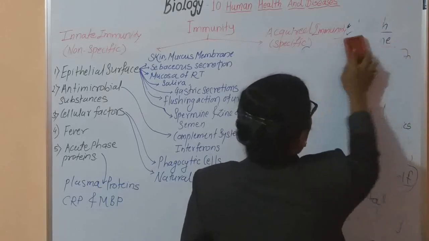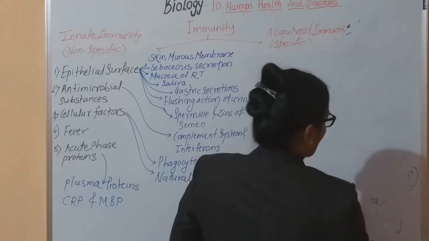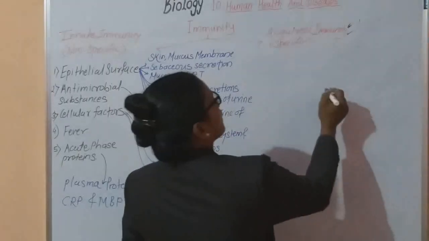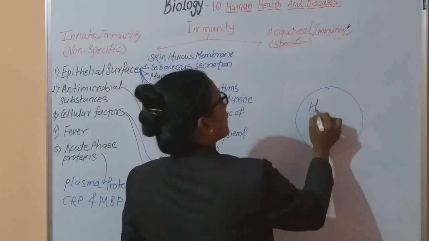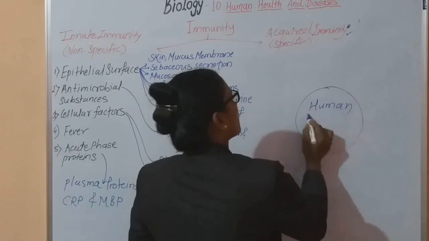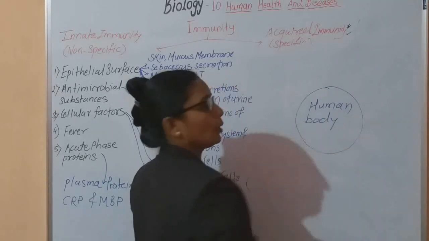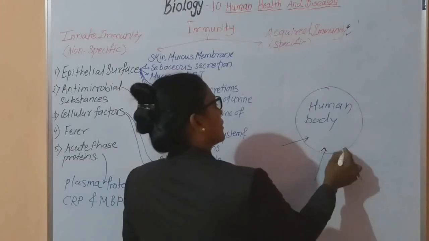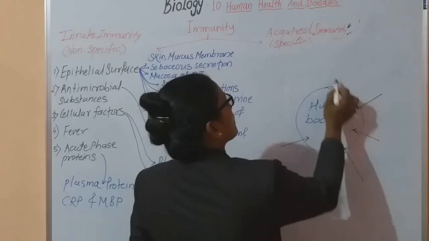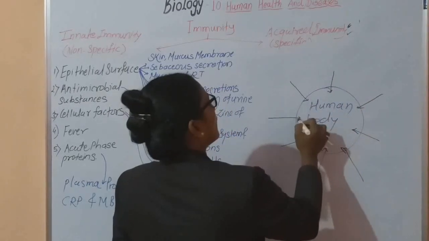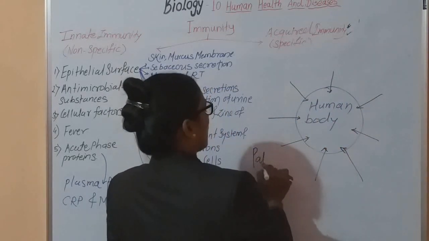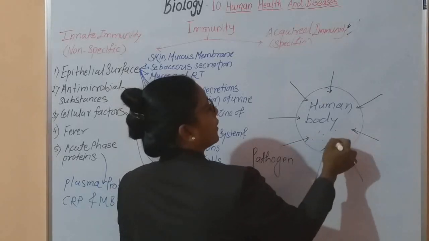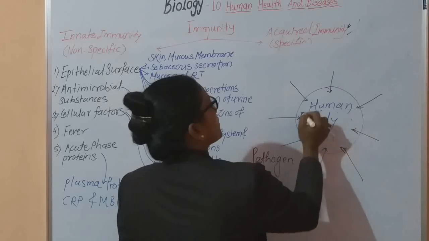Now see, suppose this is the human body. When foreign substances enter, suppose any virus, any bacteria or any pathogen, they release substances.